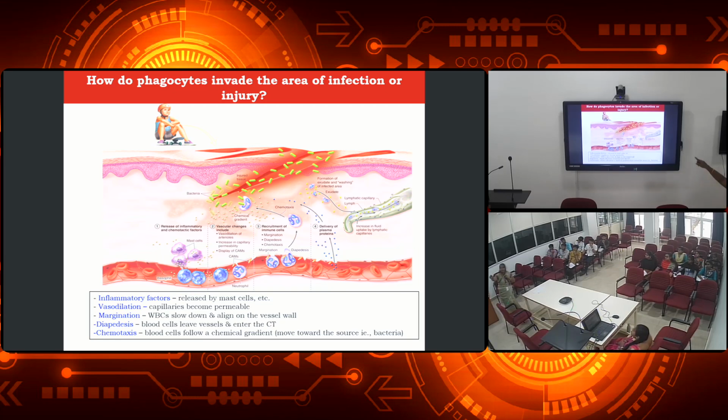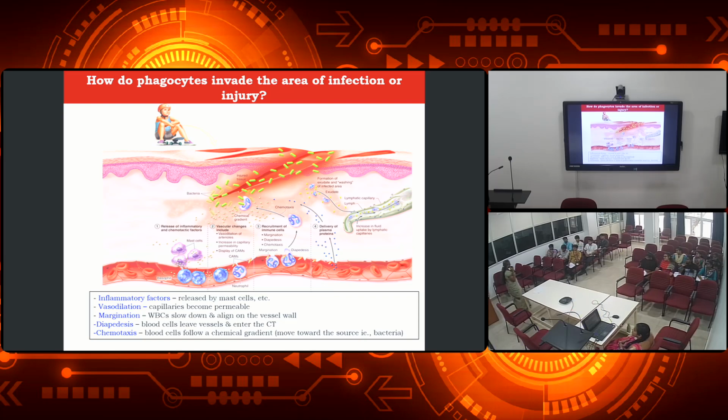So, when it is getting invaded, these yellow colors are the pathogens. How are these immune cells working together to eradicate or kill the pathogens? We are going to discuss that now. First step is the release of inflammatory or chemotactic factors.